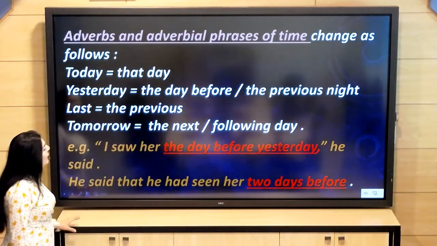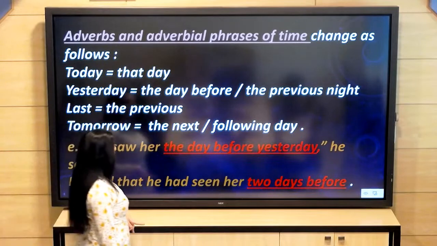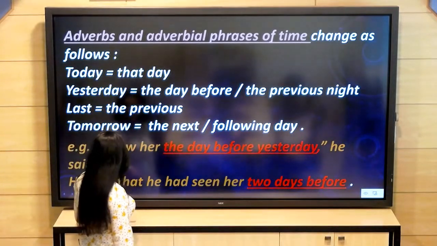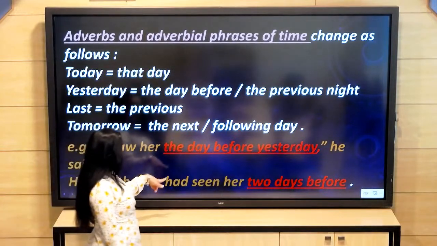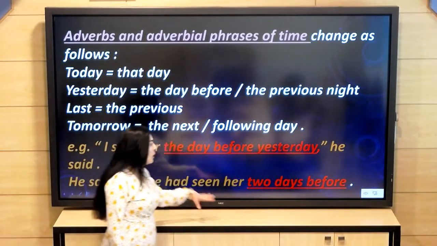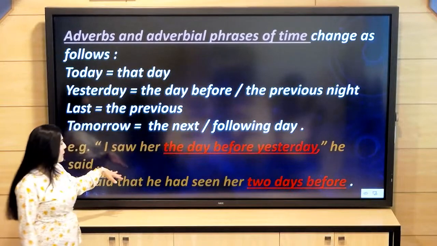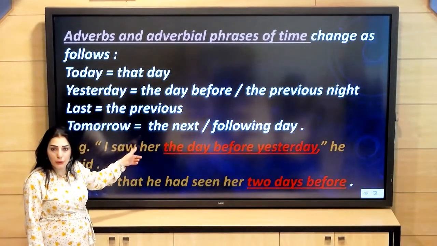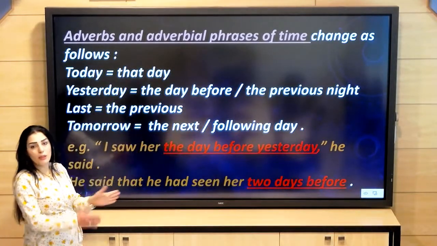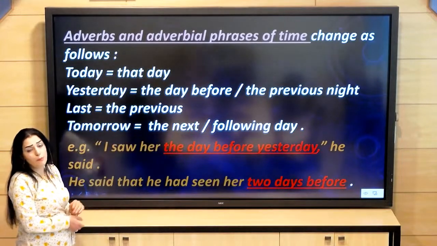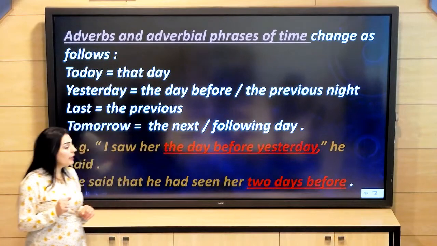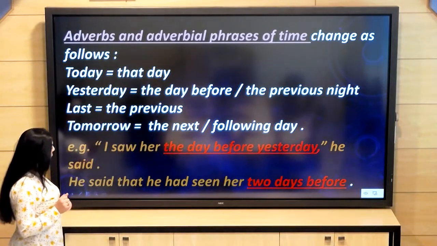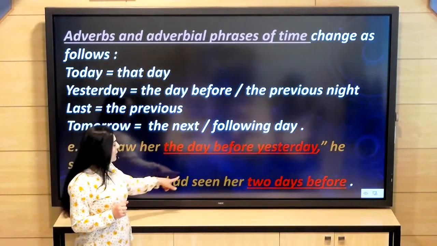Example, I saw her the day before yesterday. He said that he had seen her 2 days before. Look at this sentence. Here we have the verb saw, and it is simple past. And the simple past will return to past perfect, and the sentence will become he had seen.